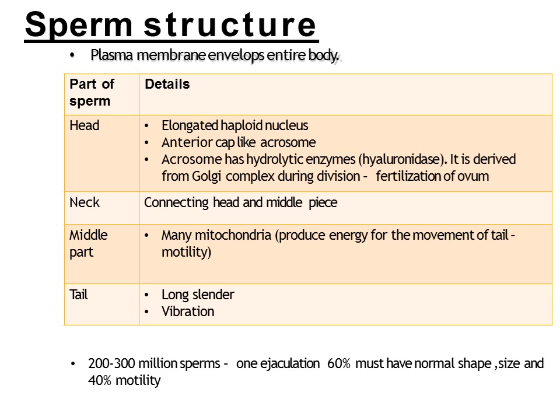So this is again the tabular form showing the structure of sperm. There is a plasma membrane which surrounds the whole sperm. The head region contains the haploid nucleus which contains the DNA. DNA has a basic protein called protamine. The anterior cap, the acrosomal cap, is there.